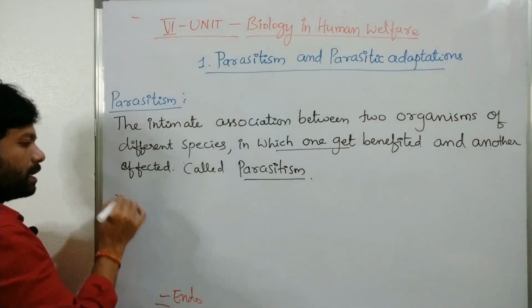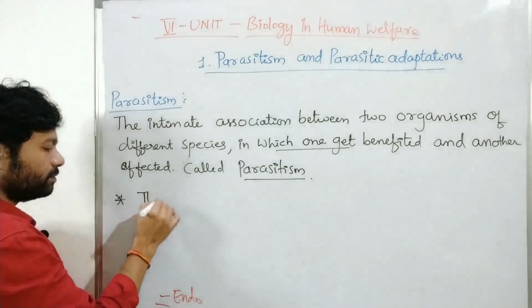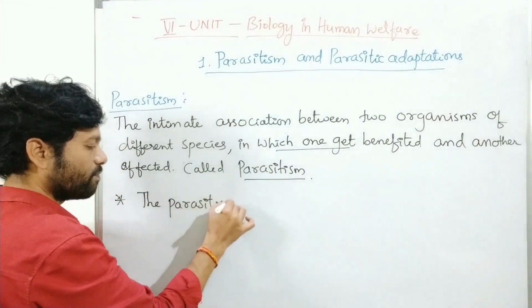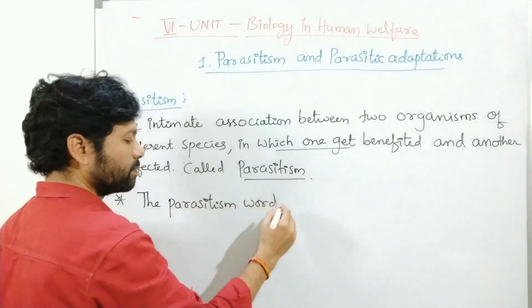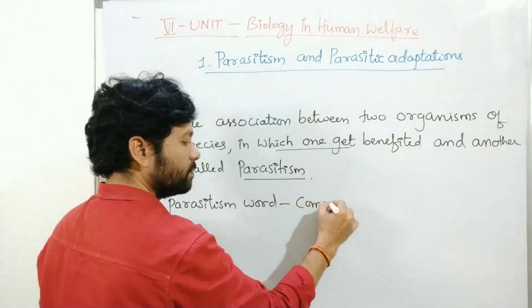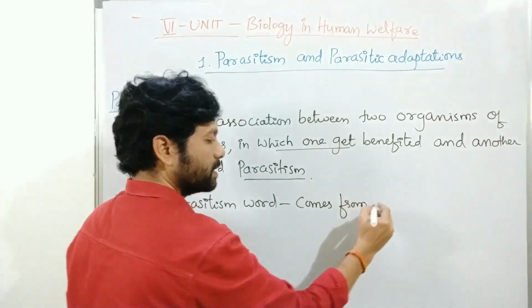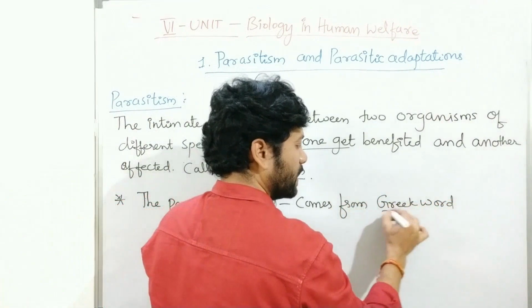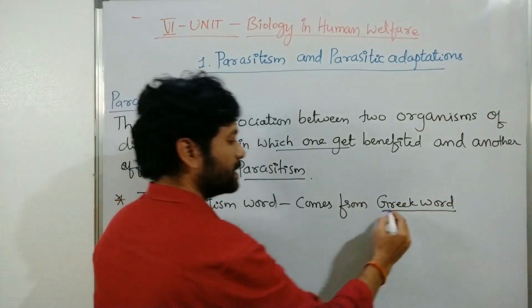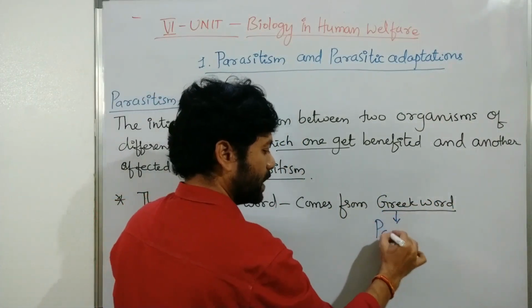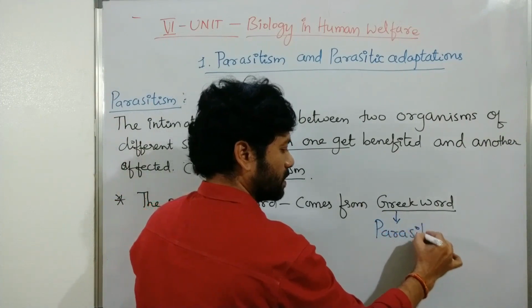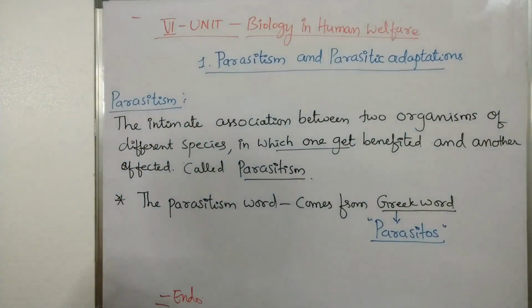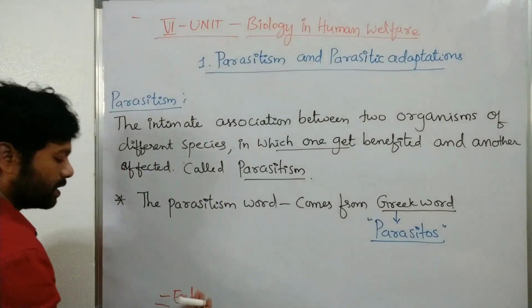The word parasitism comes from a Greek word, parasitos. So what is the meaning of parasitos? Let's discuss that.